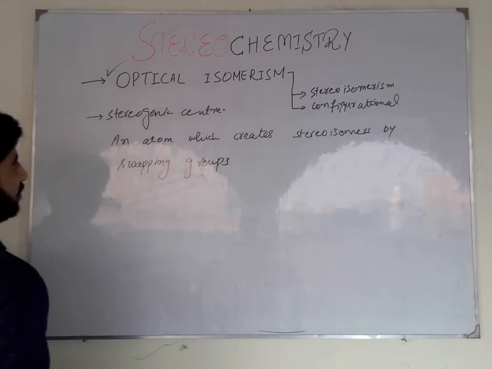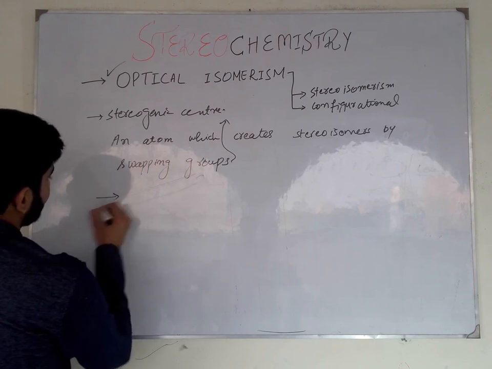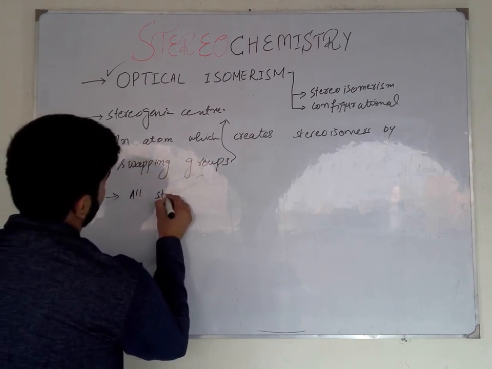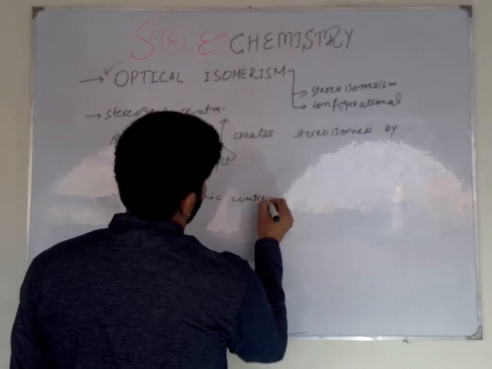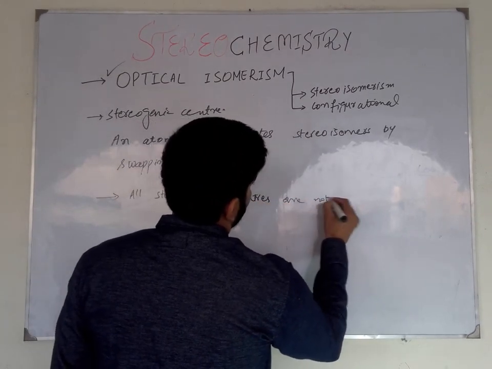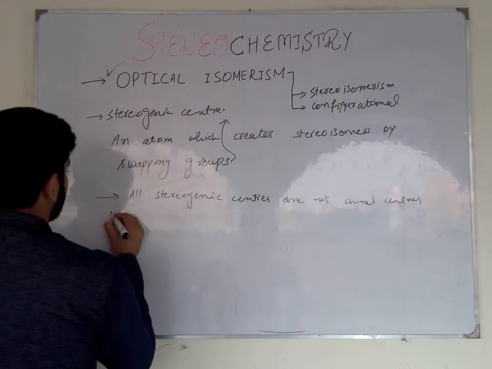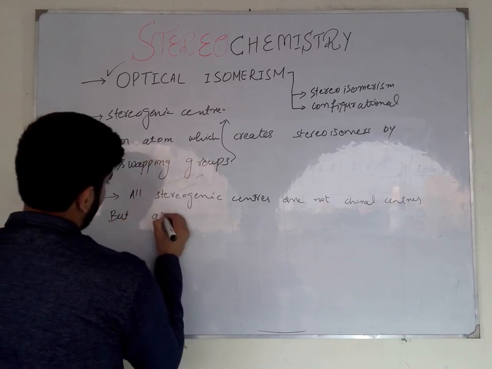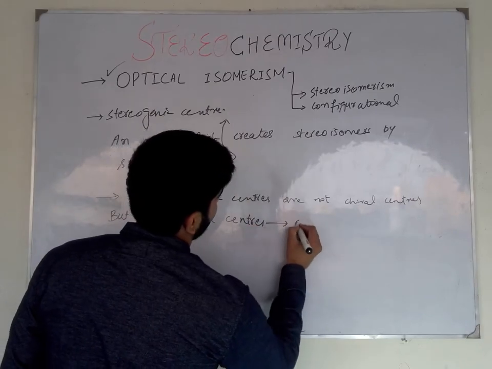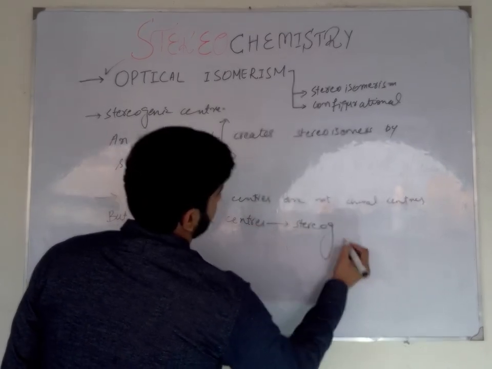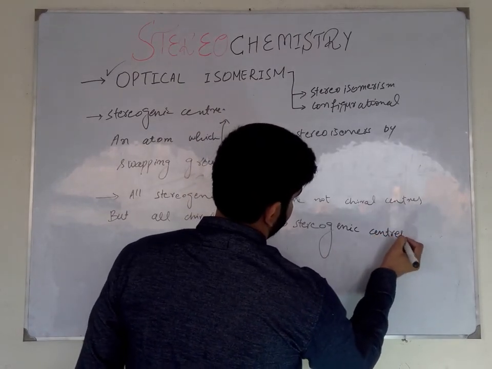An important point is that not all stereogenic centers are chiral centers, but all chiral centers are stereogenic centers.